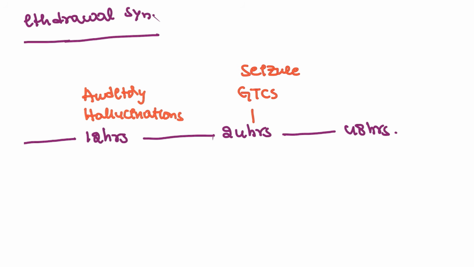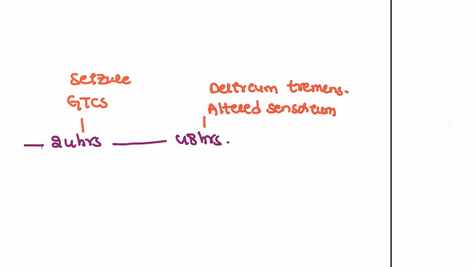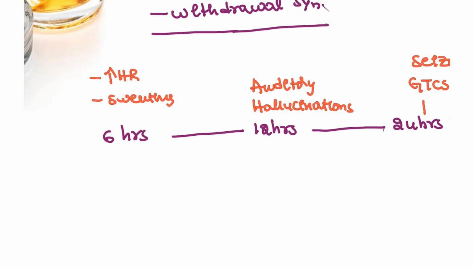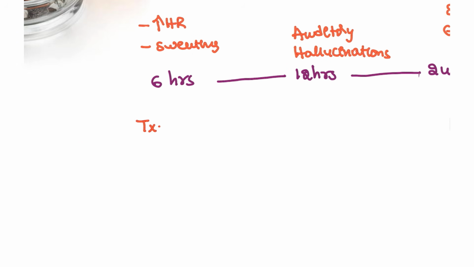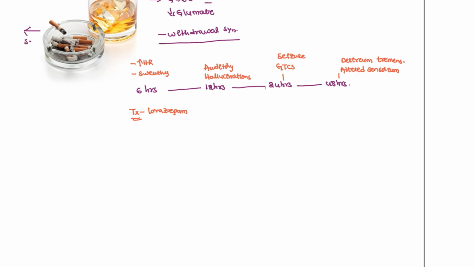Okay, at 24 hours, and after 48 hours the patient will be having altered sensorium. Patients sometimes even go into a coma also. So this is the stage where we are going to see delirium tremens, one of the most severe conditions that you are going to see in this patient. So immediately you can start the patient on lorazepam. That is the treatment of choice for the withdrawal symptoms of this.